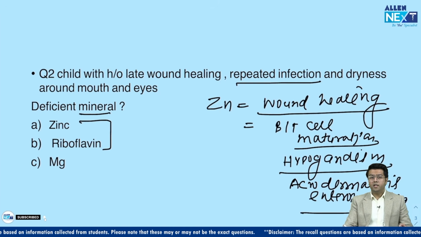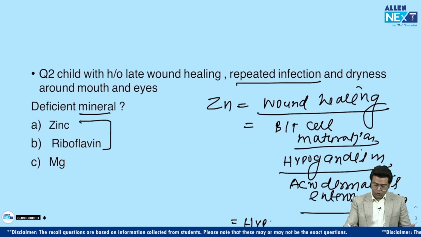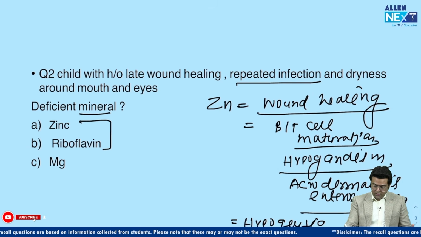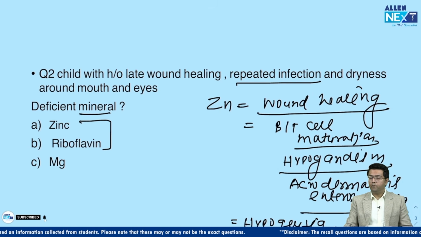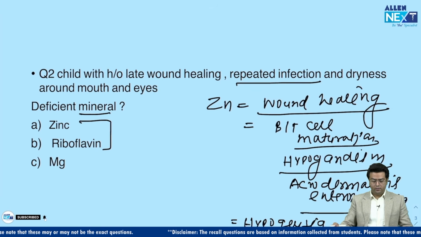What else about zinc? Zinc is very important for the formation of the gustatory proteins, so it is important for taste sensation, and that is why zinc deficiency will also lead to hypogeusia. That is also one of the questions that has been asked, hypogeusia. Clear? Fine. So these are the points about zinc that you should know.